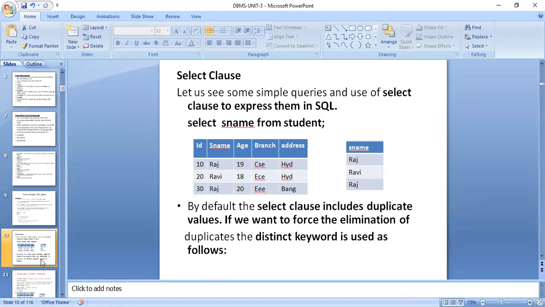Here, the Raj with ID number 10 is different from the Raj with ID 30, but the name is the same. We are not seeing that because we are selecting only the names, so we get all of them. By default, the select clause includes duplicate values also, because Raj is duplicated. The names are duplicate; we cannot say the persons are duplicate. If we want to force the elimination of duplicates, we have to use the distinct keyword, which avoids the confusion.